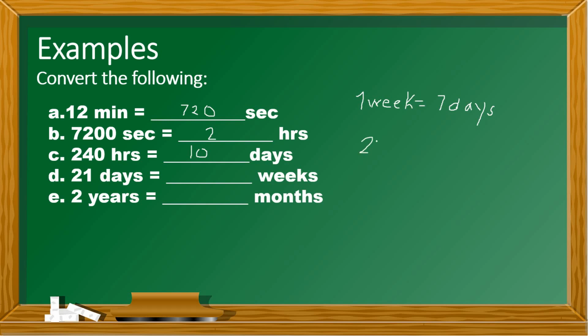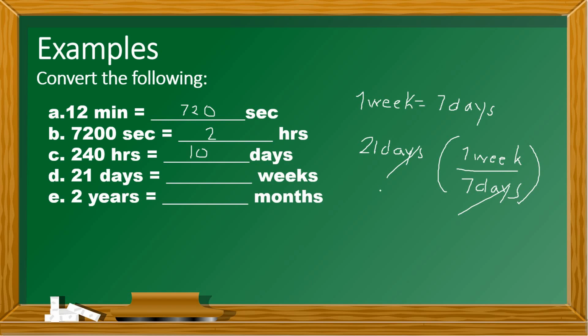Okay, so 21 days times 1 week over 7 days. So let's cancel days.